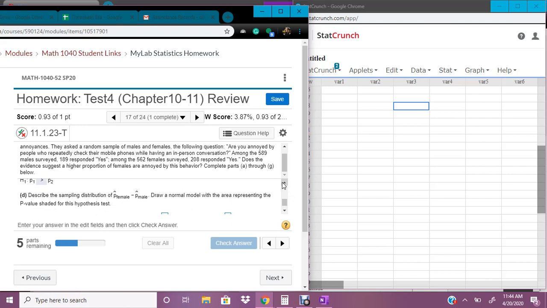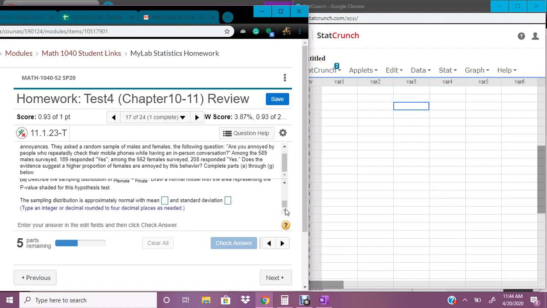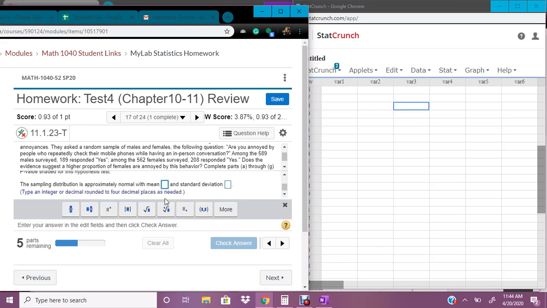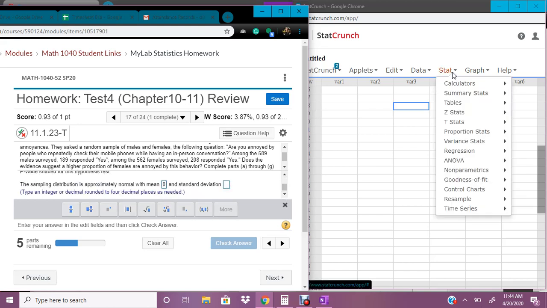We're talking about a normal model, and it's representing the p-value. The mean is going to be 0. That's just how it is, and I don't know if I can really explain it any better than that.